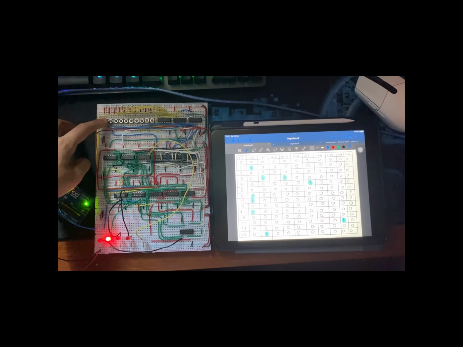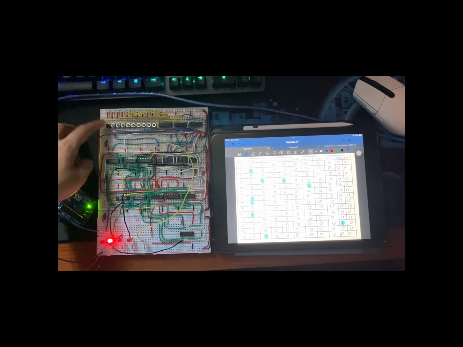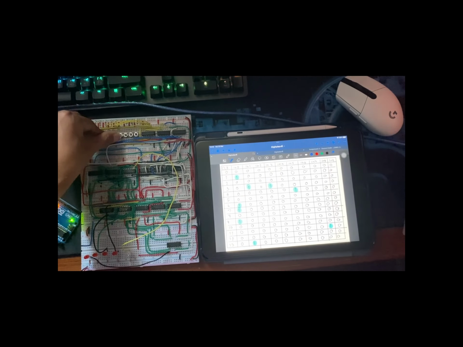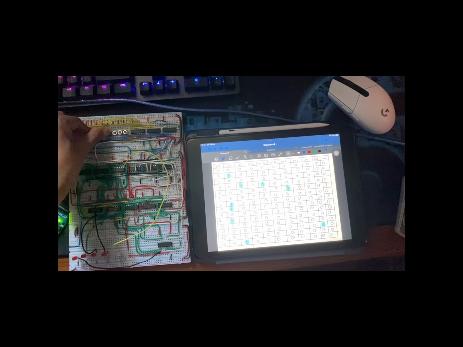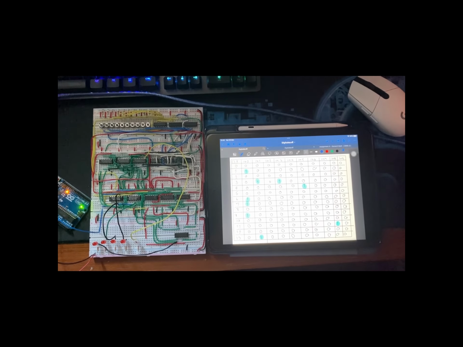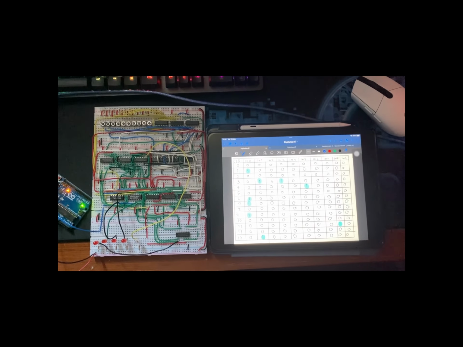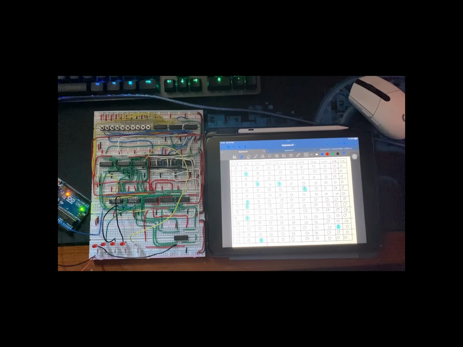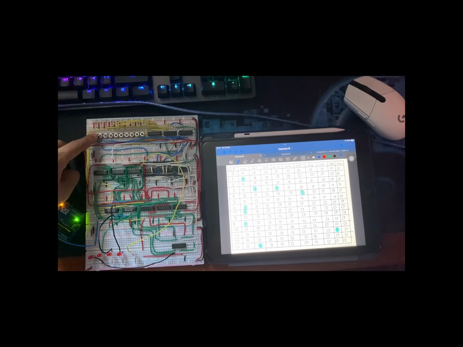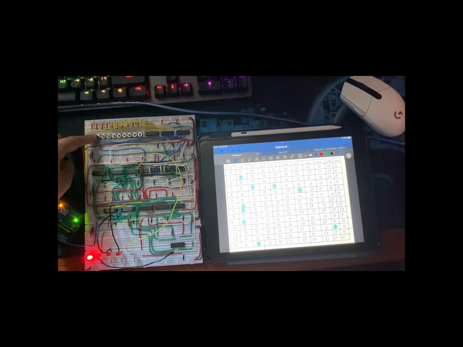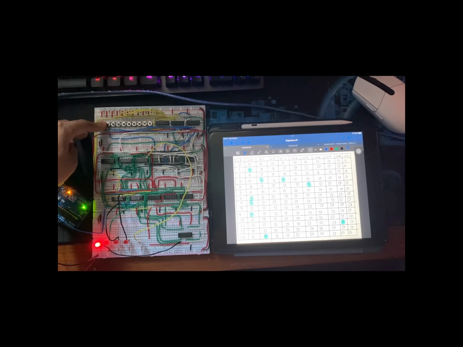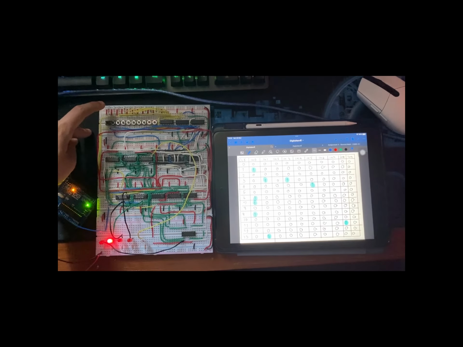Next clock is input 1 and 3 together. Next is input 5, and next clock 5 is not placed any button, and clock 6 is input 0, clock 7 still input 0, and clock 8 is not